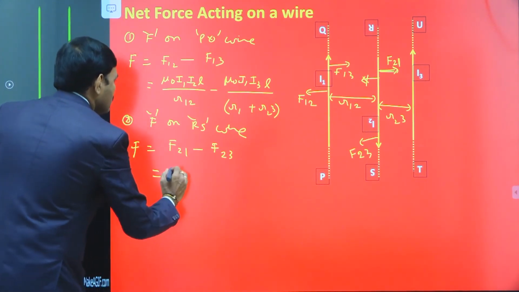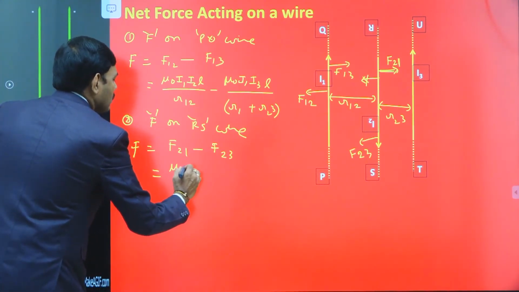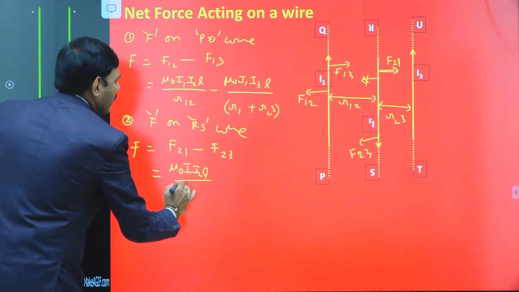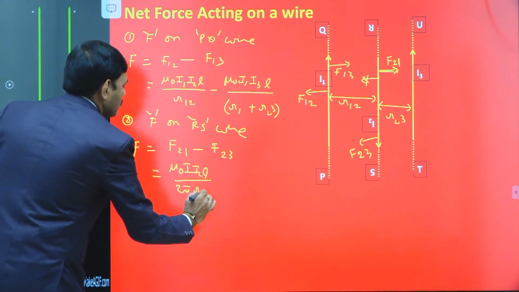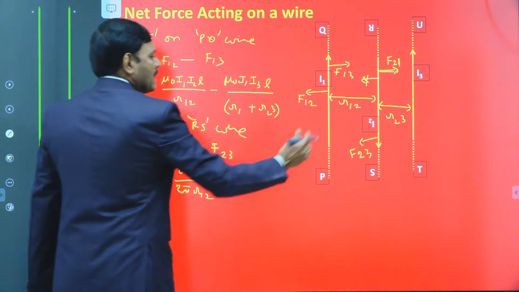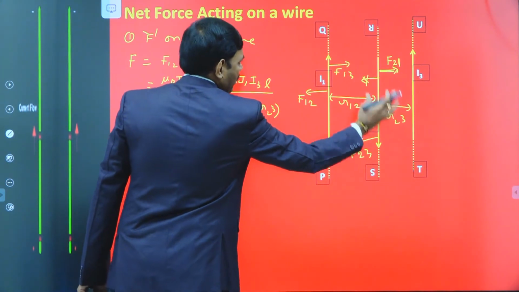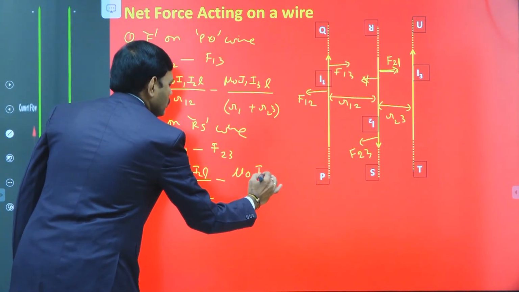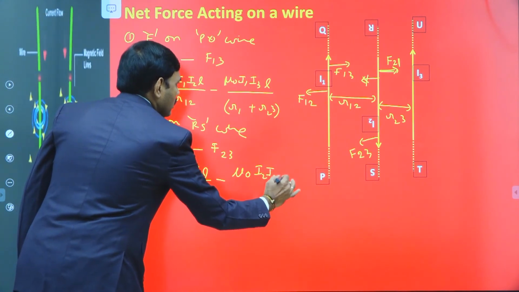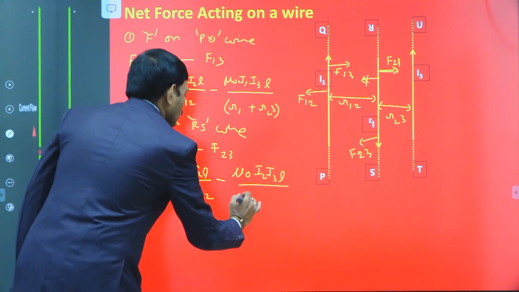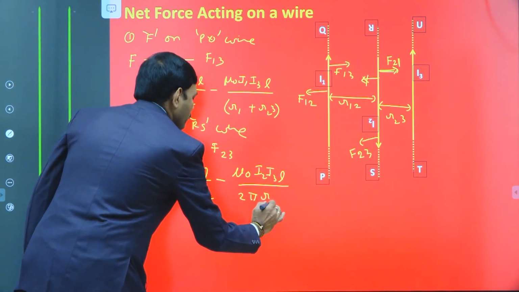So F21 is mu naught I1 I2 L divided by 2 pi R12, minus F23, the repulsion force exerted between the second and third wires, mu naught I2 I3 L divided by 2 pi R23, where R23 is the distance between them.